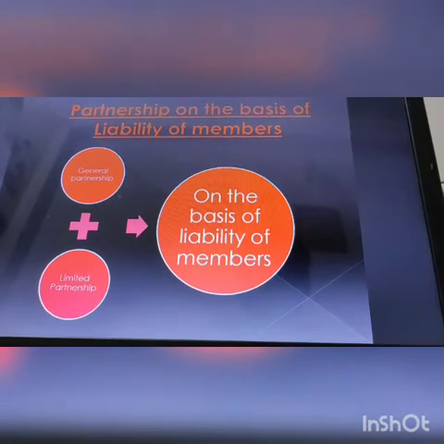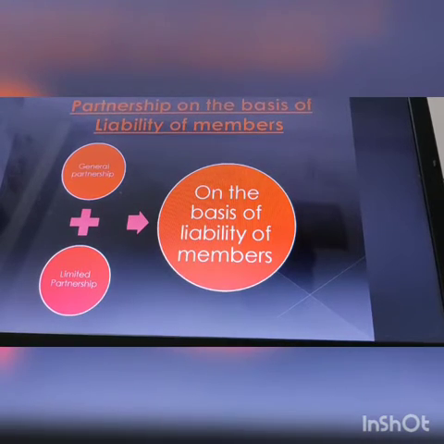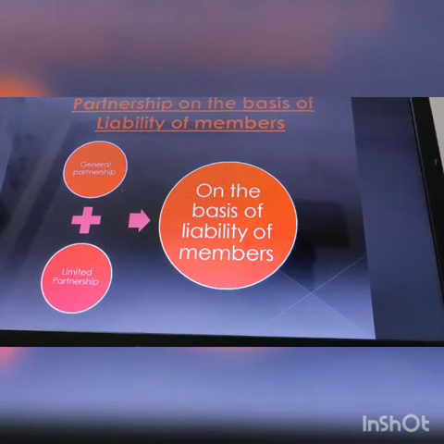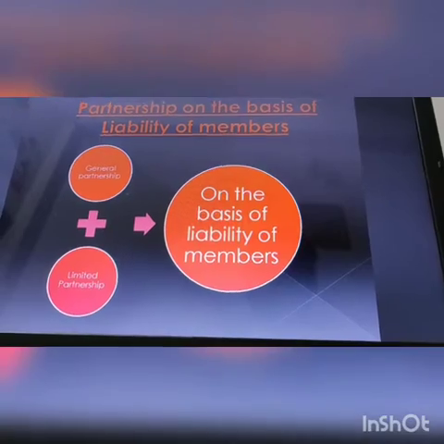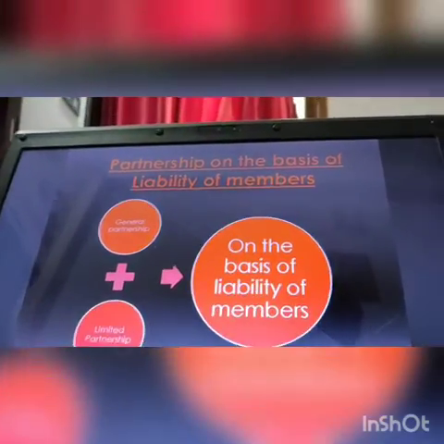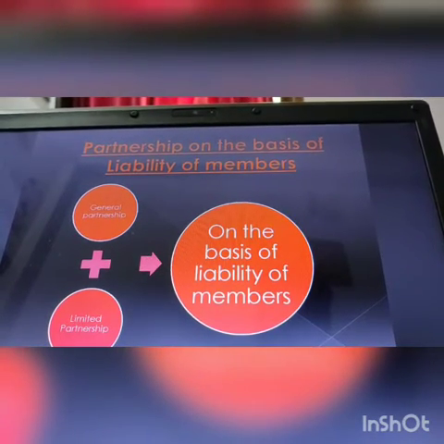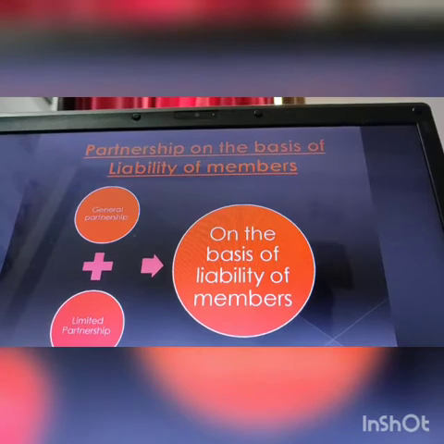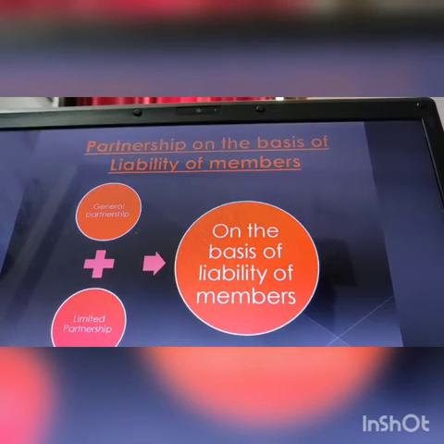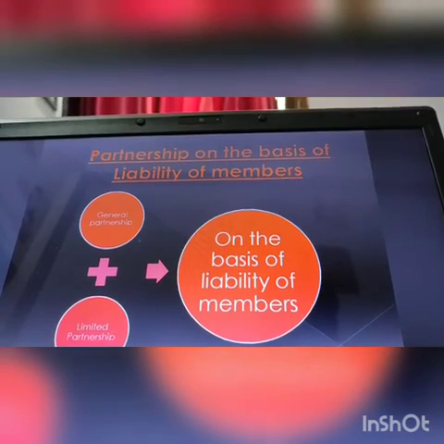As the name itself suggests, the partnership in which the liability of all the members is unlimited is known as general partnership, which means if the assets of the firm are not sufficient, then creditors can settle their accounts by having a claim over the personal property of the partners.